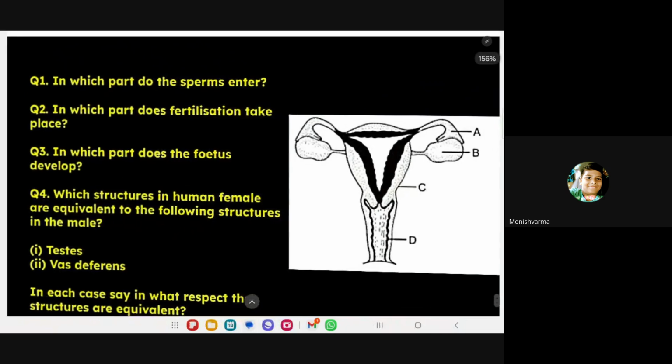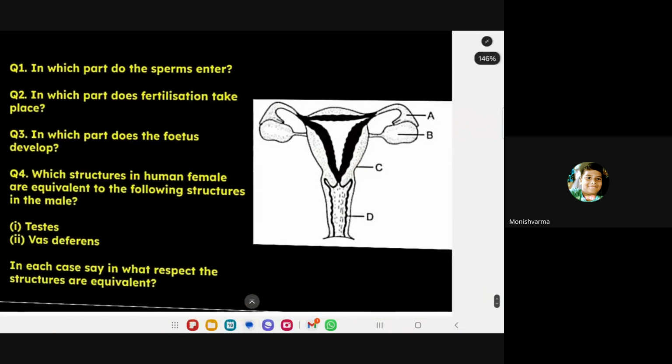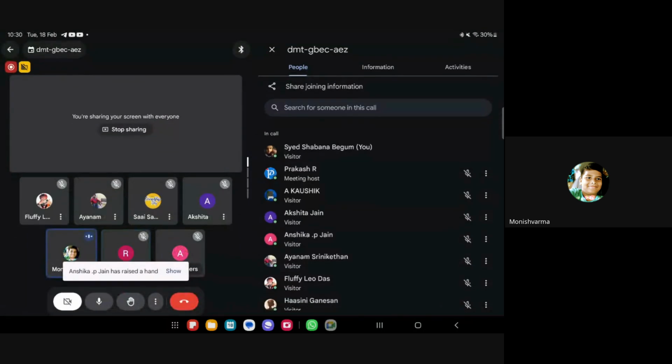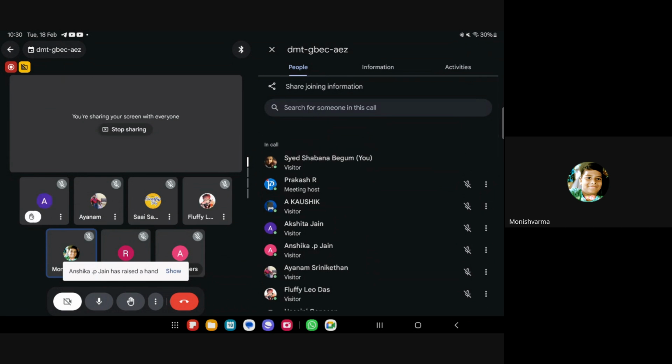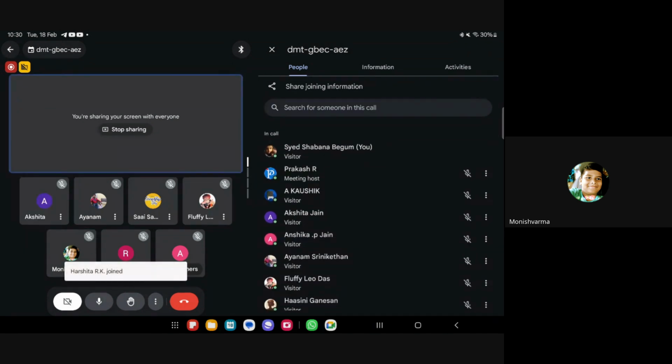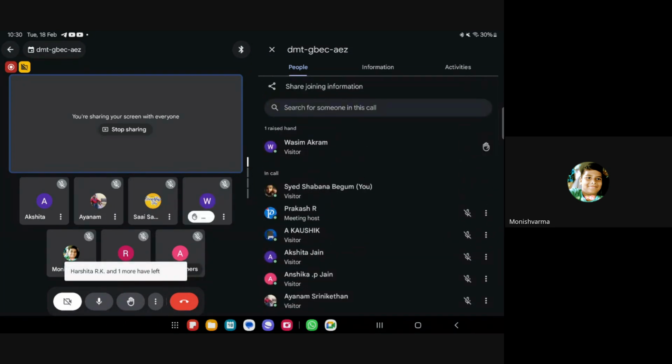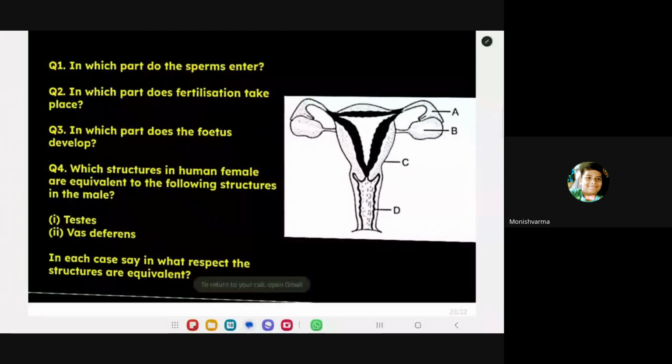Now, in which part do the sperms enter? Vagina, ma'am. Okay, one second. Who will answer? Wasim, tell me, in which part do the sperms enter? Vagina. Second question: in which part does fertilization take place? Fallopian tube.